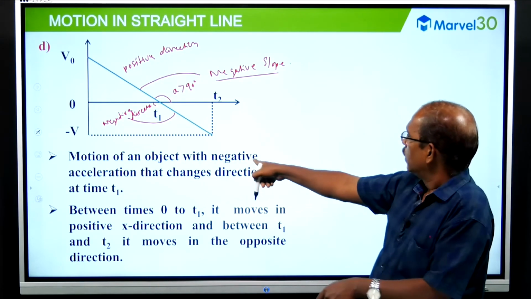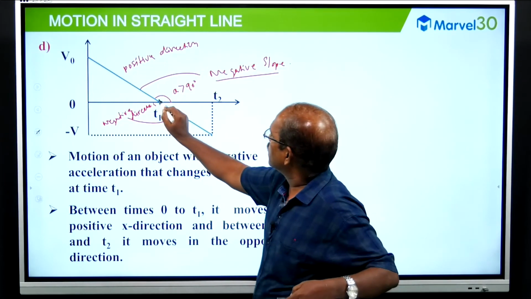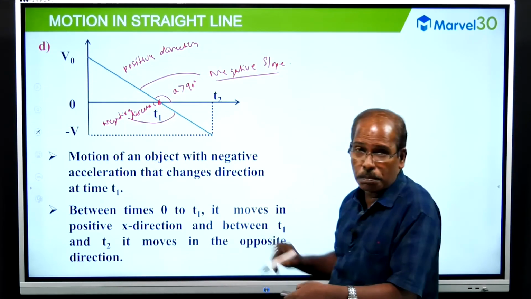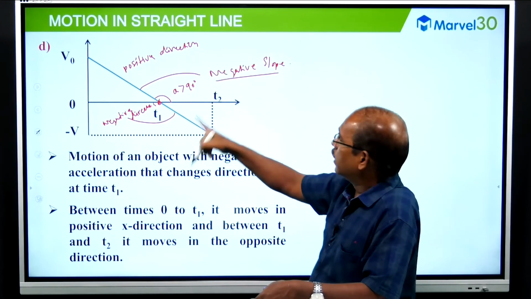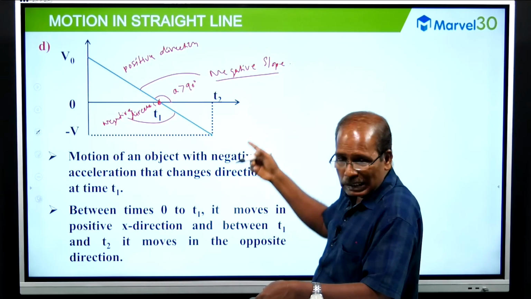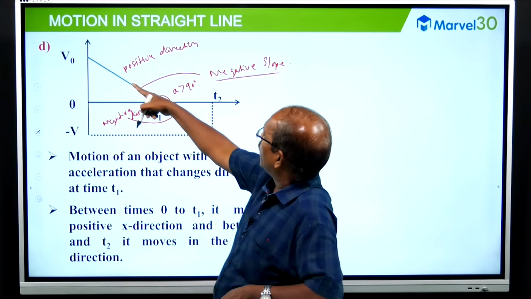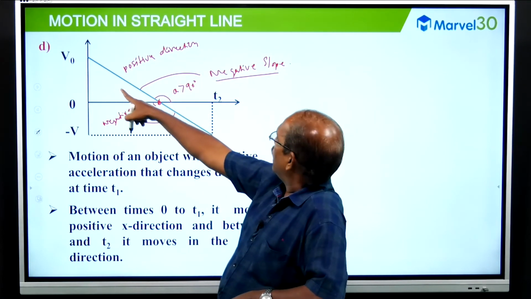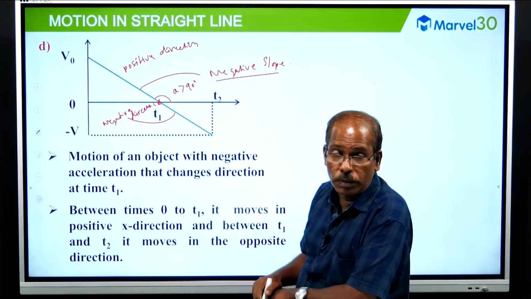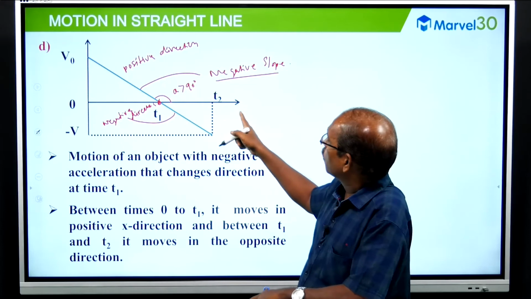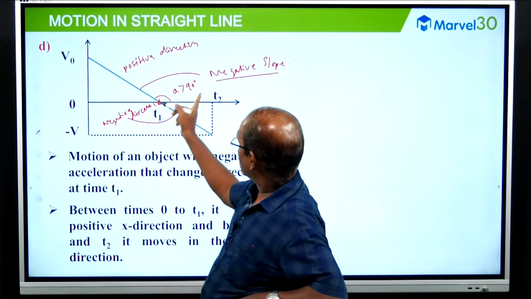Motion of an object with a negative acceleration that changes direction at time t1. This is the critical point. Why a critical point of the graph? Before t1 the particle is in the positive direction, after t1 the particle moves in the reverse direction. That is why this point is known as the critical point of the graph drawn between velocity and time, or speed and time, of a particle in one dimensional motion with uniform acceleration, a straight line, and the acceleration is negative.